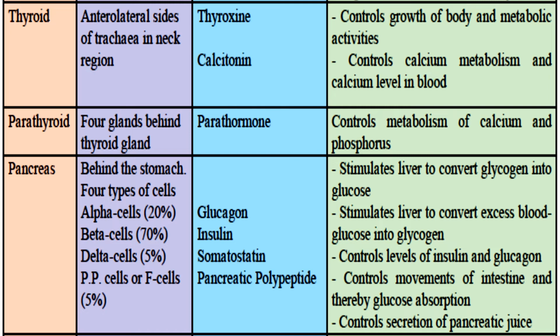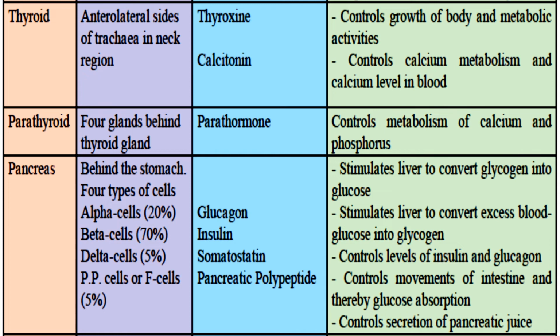Calcitonin, that controls calcium metabolism and calcium level in blood. हमारे बॉडी के अंदर जो ब्लड लेवल के अंदर जो कैल्शियम लेवल है ये भी थायराइड कंट्रोल करता है. पैराथायराइड, 4 glands behind the thyroid gland. Thyroid gland के पीछे ही पैराथायराइड है, which releases a hormone called parathormone, which controls metabolism of calcium and phosphorus. मतलब किस तरीके से हमारा कैल्शियम और फास्फोरस को यूज किया जाएगा वो कंट्रोल करते हैं.